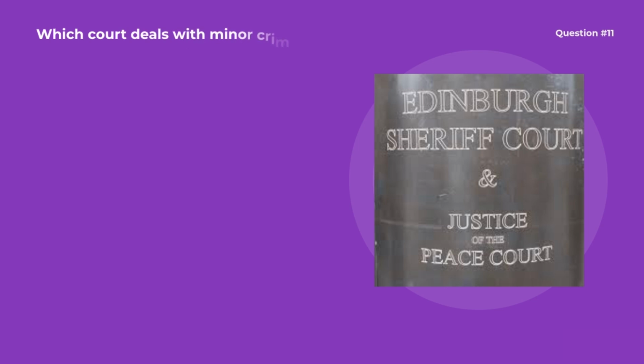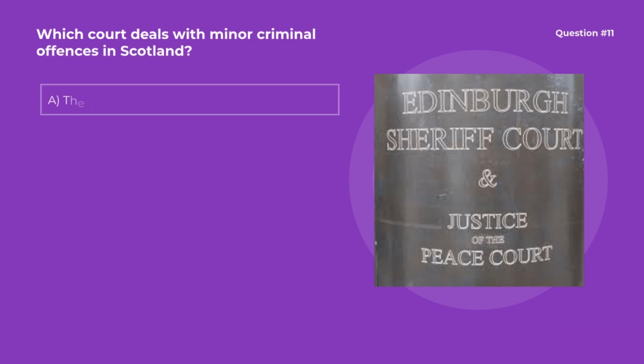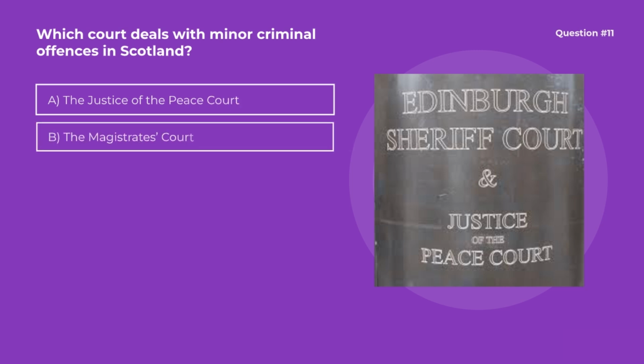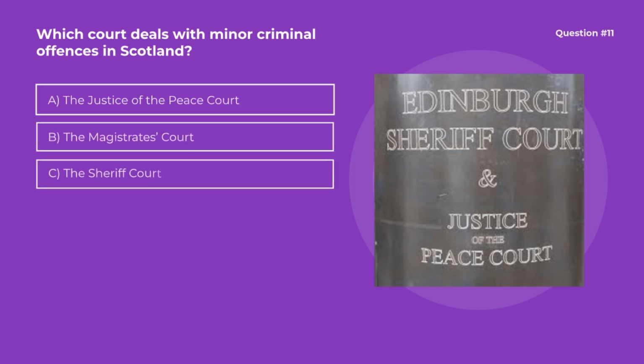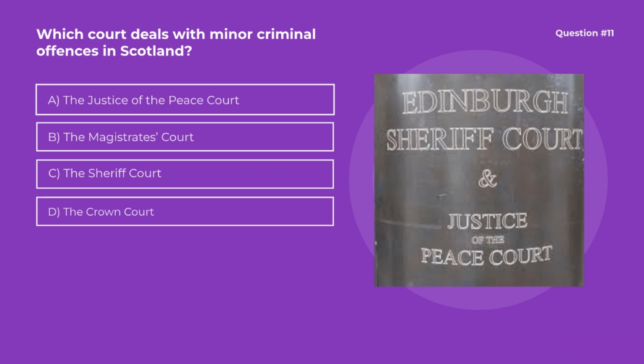Question number 11. Which court deals with minor criminal offences in Scotland? Options are A. The Justice of the Peace Court, B. The Magistrates' Court, C. The Sheriff Court, D. The Crown Court. Correct option is A. The Justice of the Peace Court. In Scotland, minor criminal offences go to a Justice of the Peace Court.